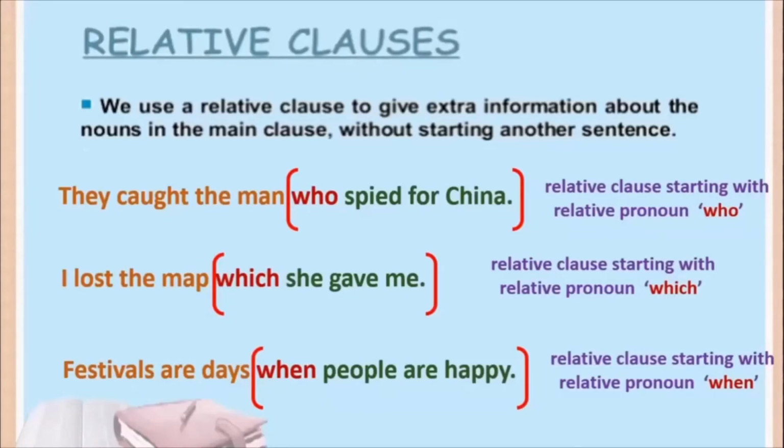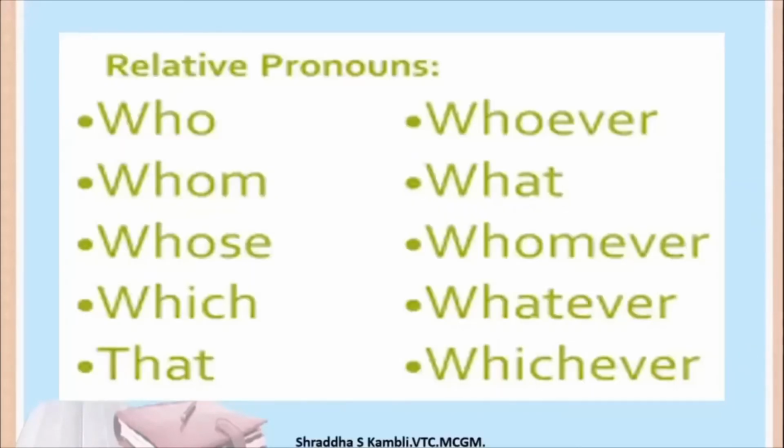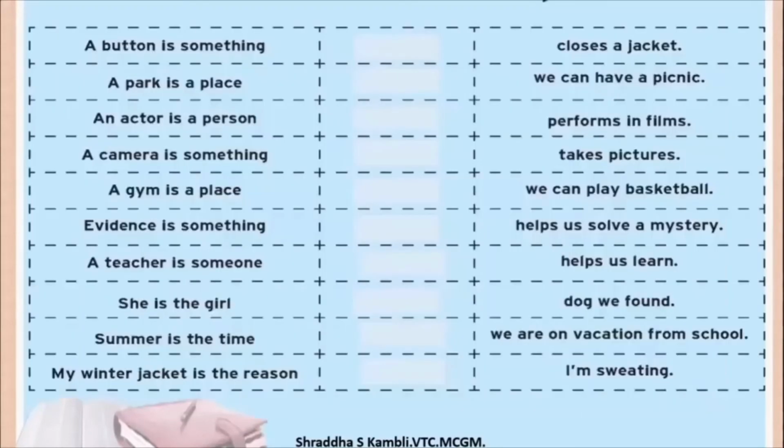Okay, moving on. Let us look at some examples now. I'm sure the idea is clear to you. So who, whom, whose, which, that, whoever, what, whomever, whatever, whichever, etc. are all examples of relative pronouns. Let us look at some examples now. A button is something dash closes a jacket. So which or that closes a jacket. A button is something that closes a jacket. We can also use which here, okay?